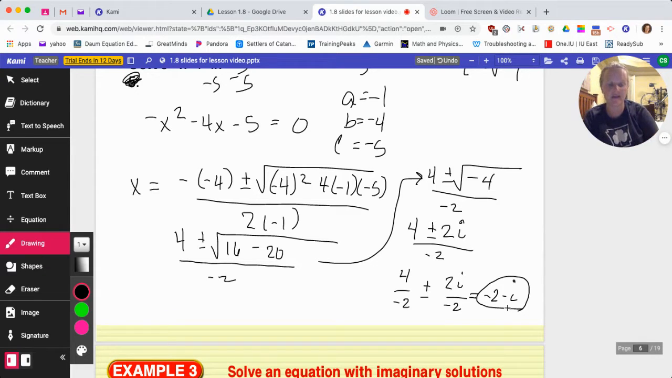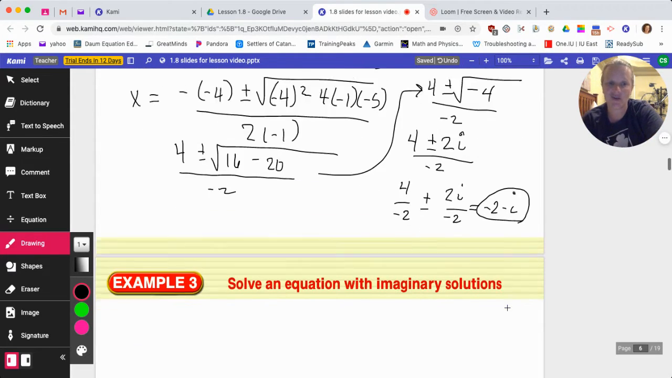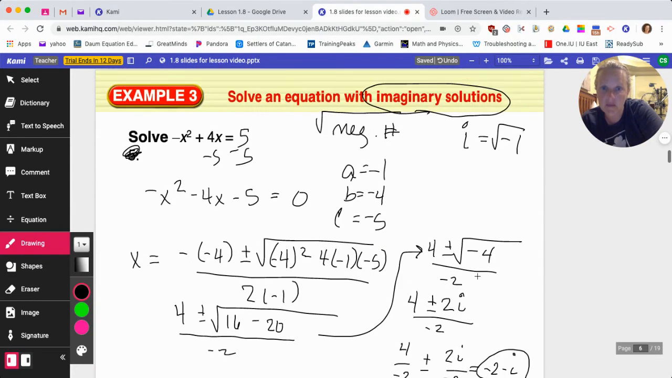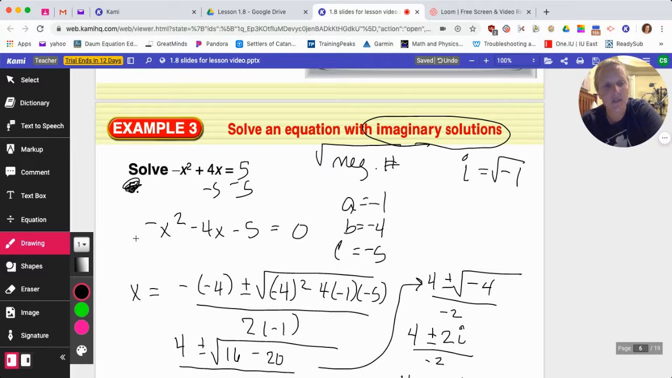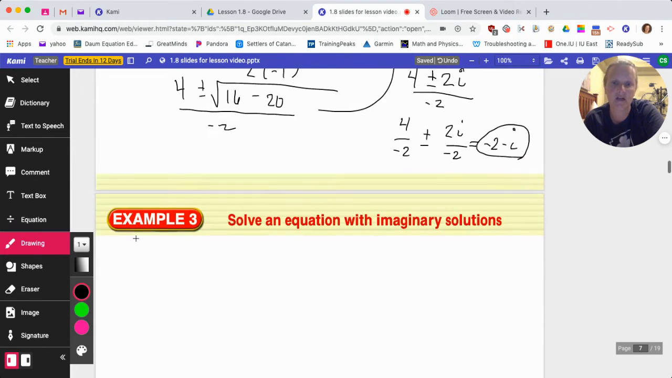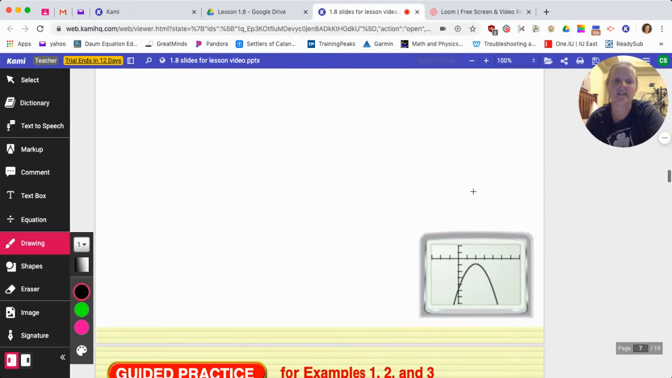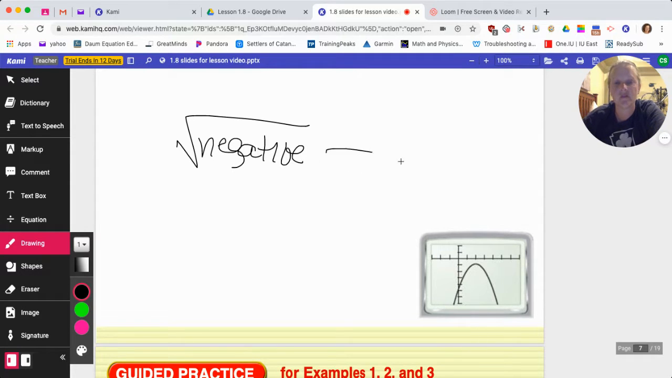And with an imaginary answer, our graph looks a little bit funny. It actually doesn't cross the x-axis, which we see right here. This problem has a leading negative, so we know it's an unhappy parabola. It's going to open down, and it does, and it never crosses the x-axis. So underneath our radical, when we are negative, we don't cross the x-axis.